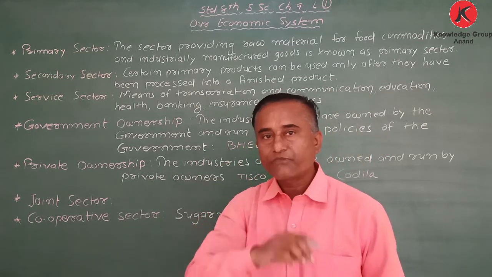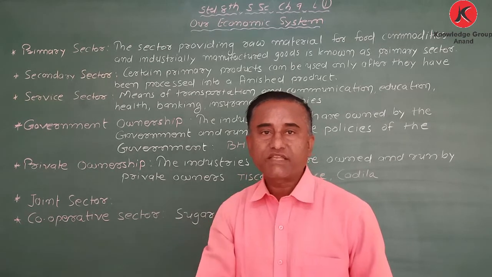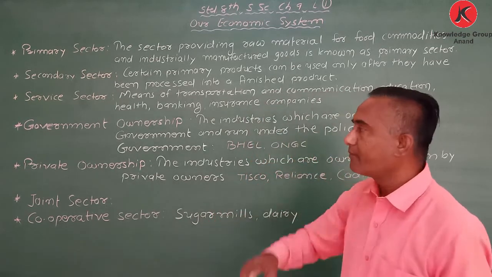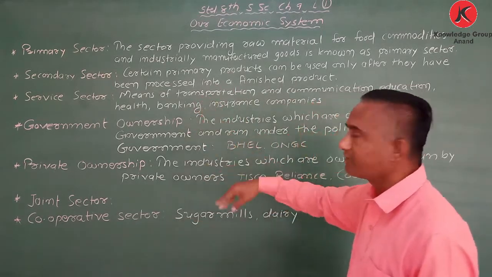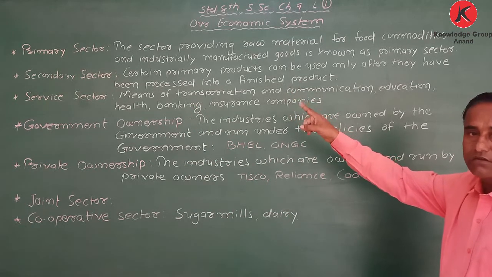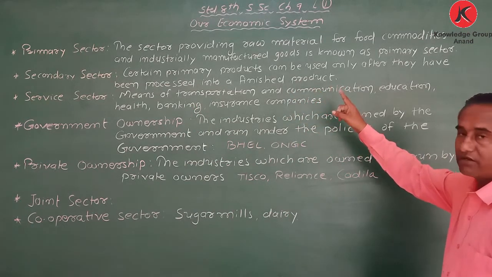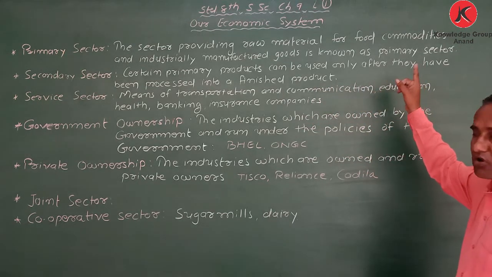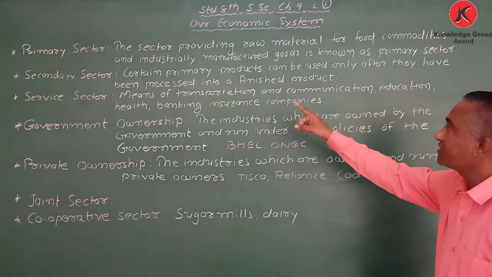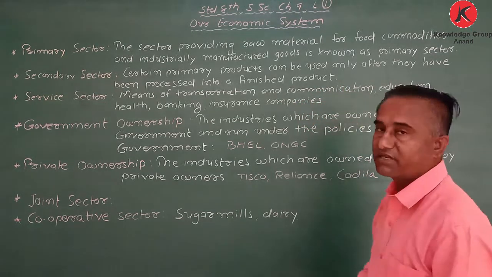My dear student, here I would like to say the first thing about primary sector. What is called primary sector? Here it is written, the sector providing raw material for food commodities and industrially manufactured goods is known as primary sector.